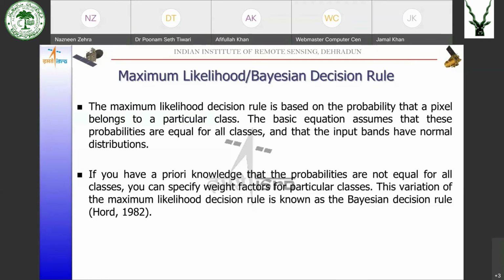If we know that the bands are not normally distributed, and if the probability is not equal for all the categories, then we can use some weight factor for particular classes, and then it becomes the Bayes decision.